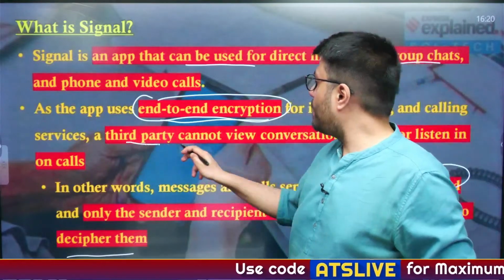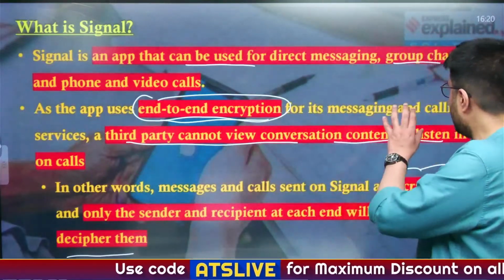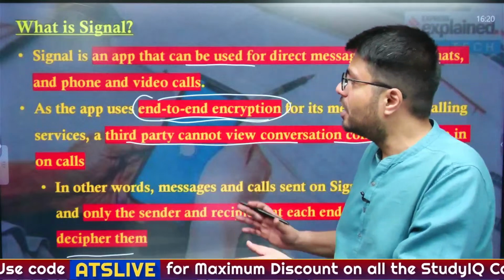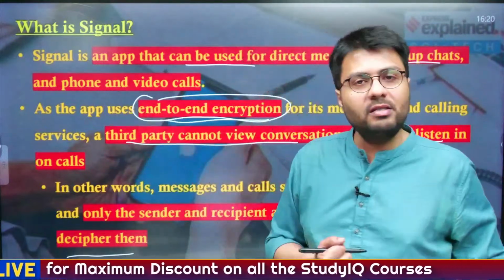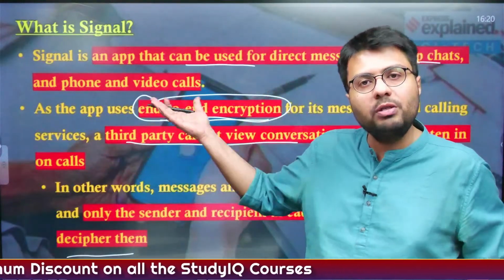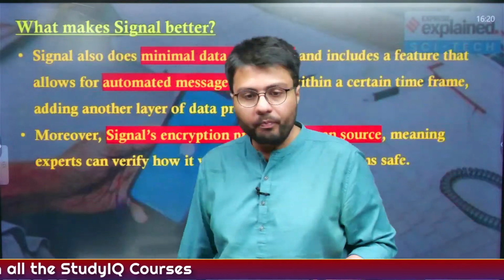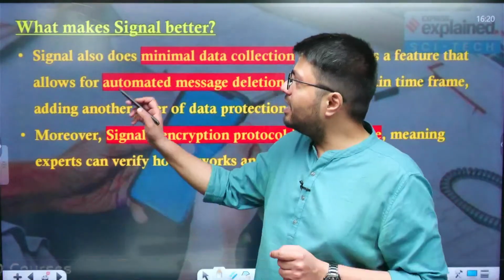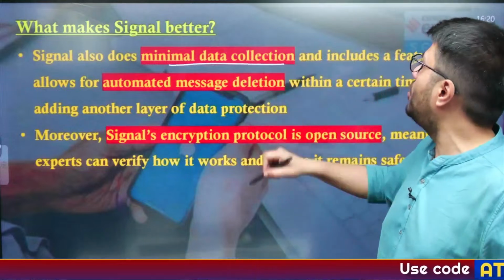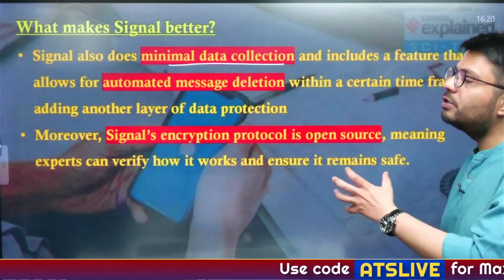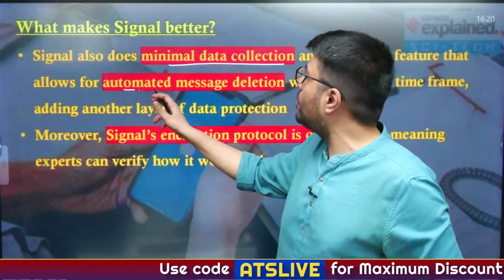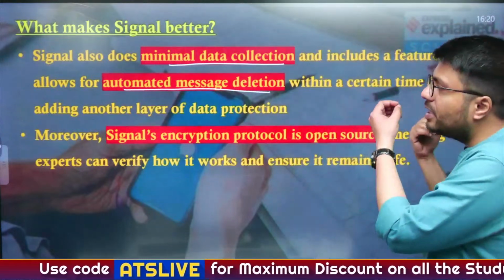That is, a third party cannot view the conversation content or even listen to your calls. Now you'll ask, even WhatsApp has this kind of facility, so why are people using Signal and not WhatsApp? Well, the reason is that the Signal app also does very little data collection, and it includes a feature that allows for automatic deletion of messages within a certain time frame.